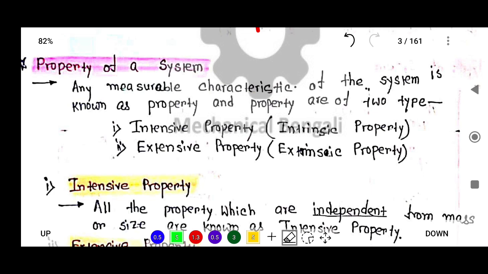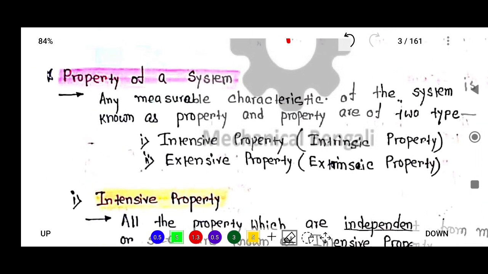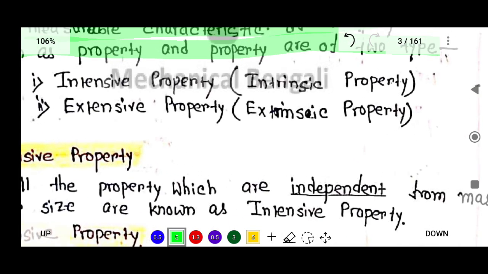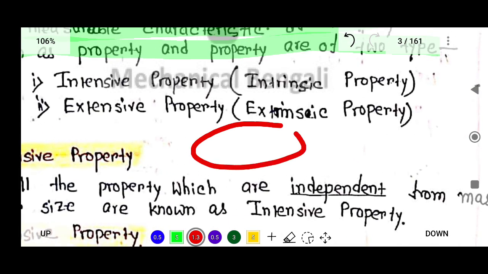So this lecture is all about the basic concepts of thermodynamics. Let's try to understand what is the property of a system. Property of a system means any measurable characteristic of the system. Suppose this is the system. System means where our study is focused.